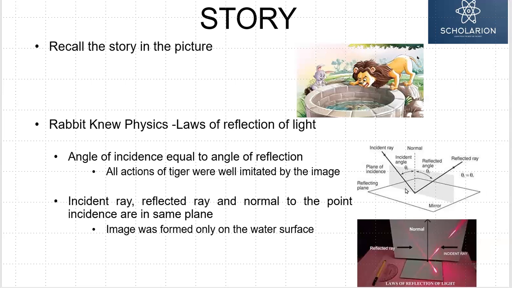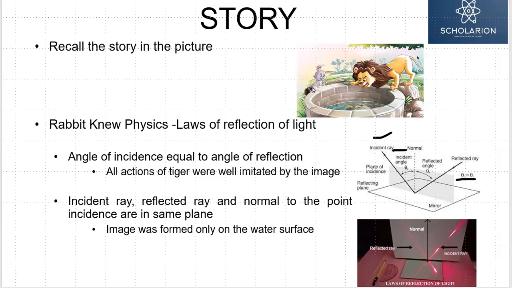So when the tiger looked into the well, the incident ray, the ray which was because of the presence of the tiger, his own body, when it impinged on the mirror, so here the mirror was basically the water surface, the angle it made with the normal, so normal is anything perpendicular to the mirror, this surface where the light is impinging, it makes an angle theta I. So the incident angle is equal to the angle made by the reflected ray. So theta I is equal to theta R.